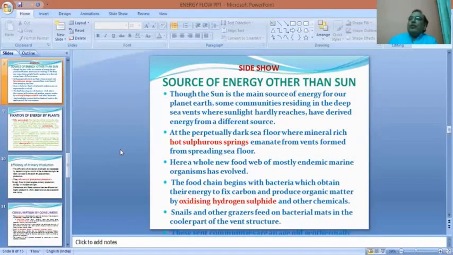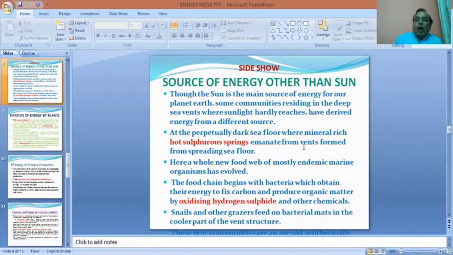It came to light in the late 70s that while the bottom of the sea is spreading, many geothermal vents arise, and they give rise to vents of warm water, including hydrogen sulfide, etc. And these organisms derive their energy from oxidizing that hydrogen sulfide. So the sun, being the main source, is not the only source.